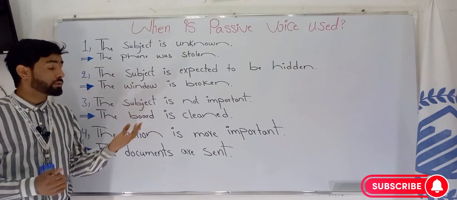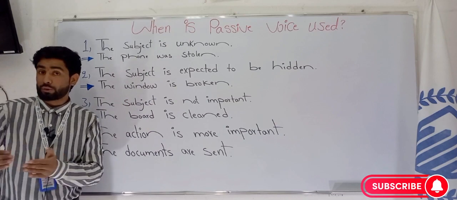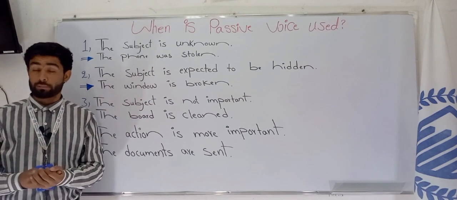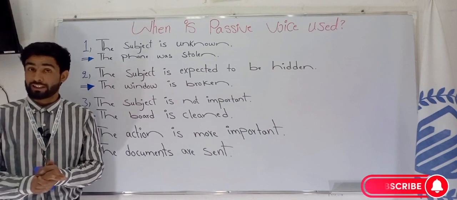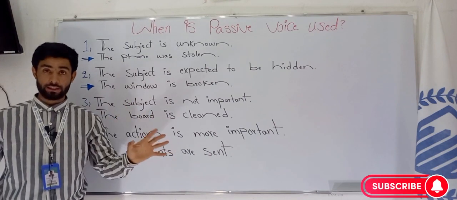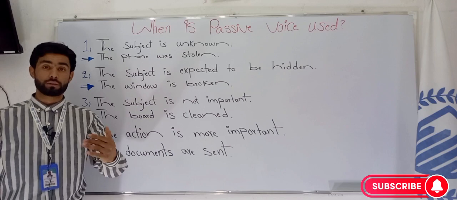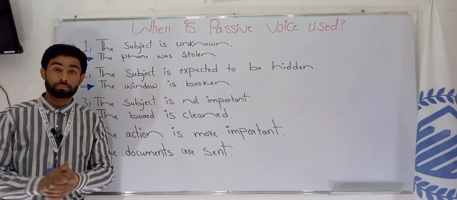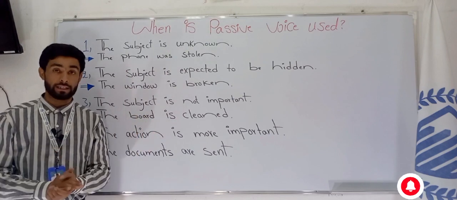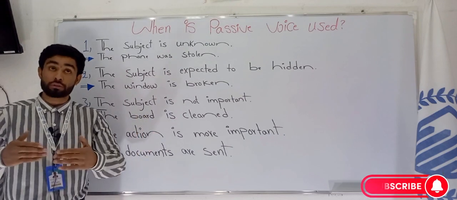So the window is broken. We need to give the report to someone, but we don't want to mention the subject, right? The subject is expected to be hidden. In the class you're sitting and a friend of yours, a classmate of yours, breaks a window, a glass, and the teacher comes and you need to give the report.